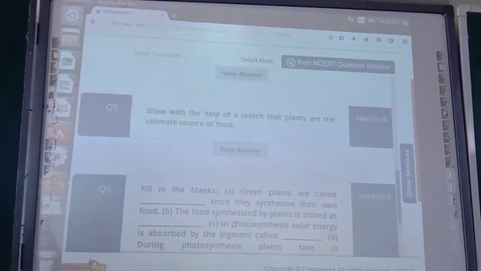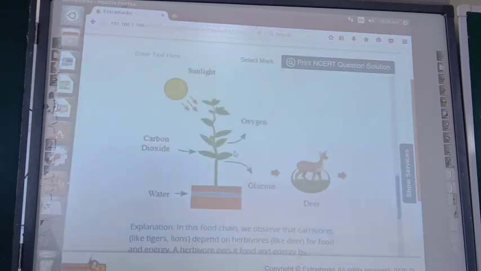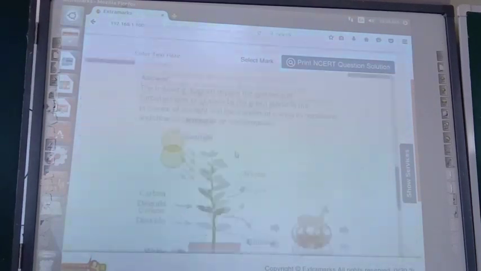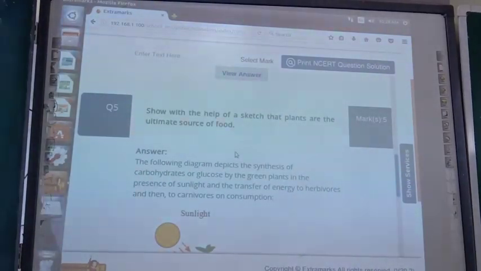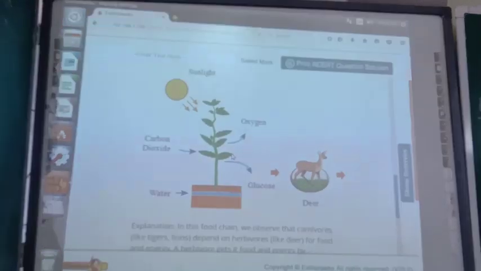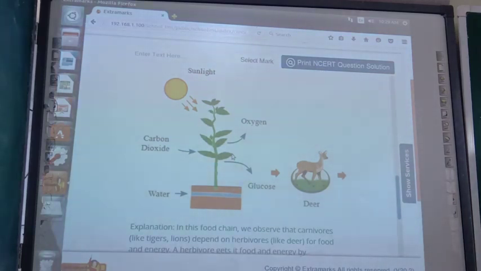Now next one is, show with the help of a sketch that plants are the ultimate source of food. So this diagram you should make. First you write down this one. The following diagram depicts the synthesis of carbohydrate or glucose by the green plants in the presence of sunlight and the transfer of energy to herbivores and then to carnivores on consumption. Now this diagram should also be made, and the explanation is also given.